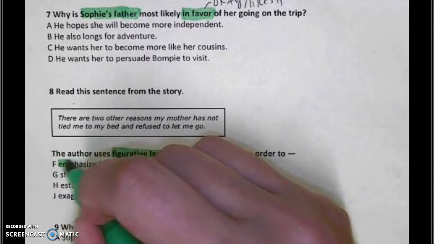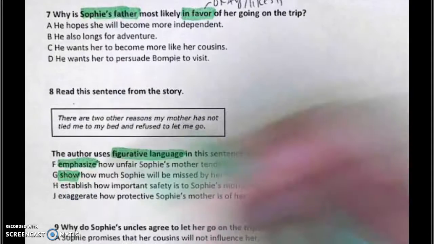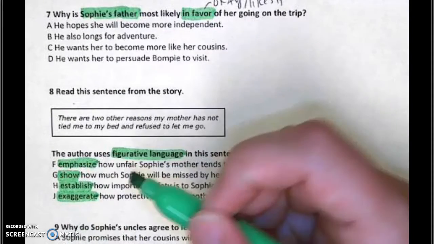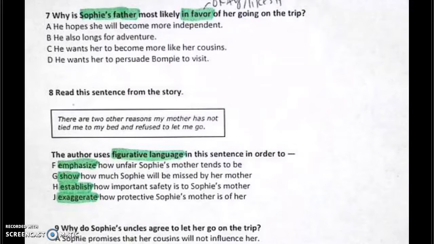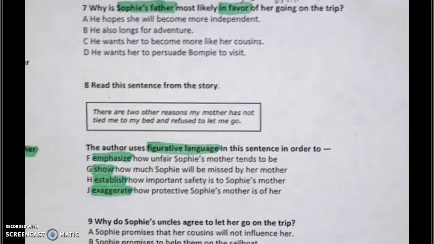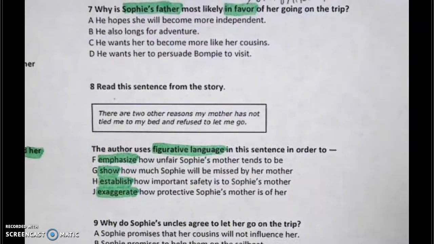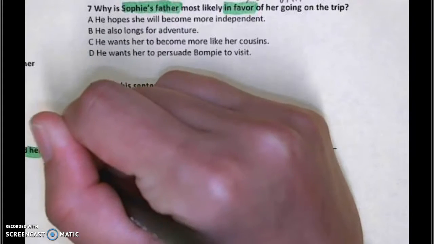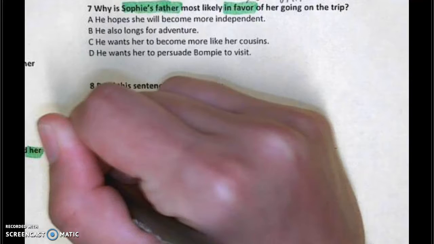Good. Emphasize, show, establish, exaggerate. What does emphasize mean? More attention. There you go. So bring attention.